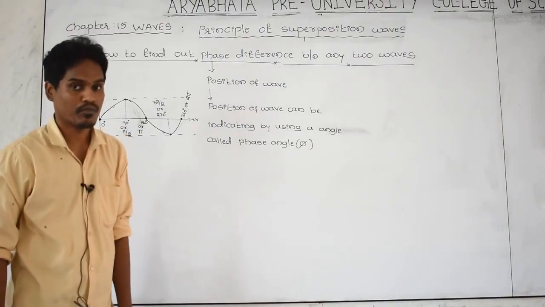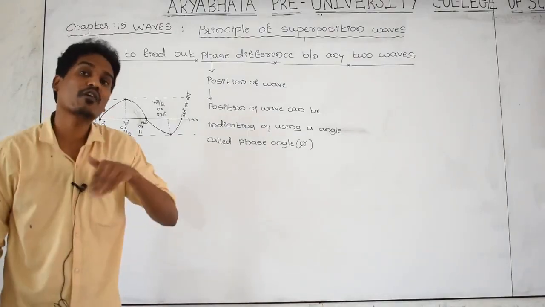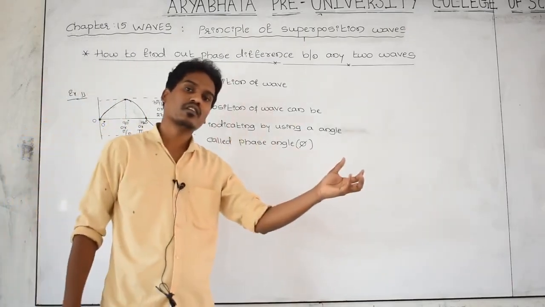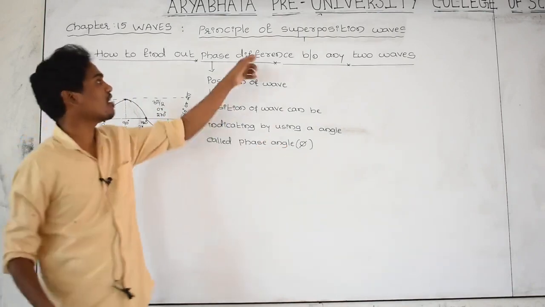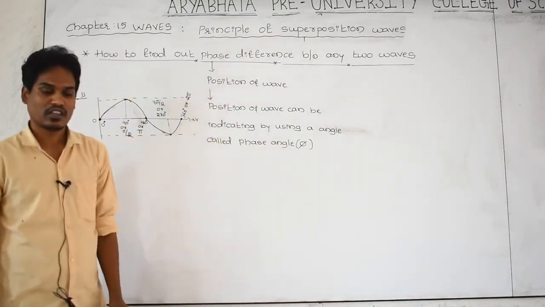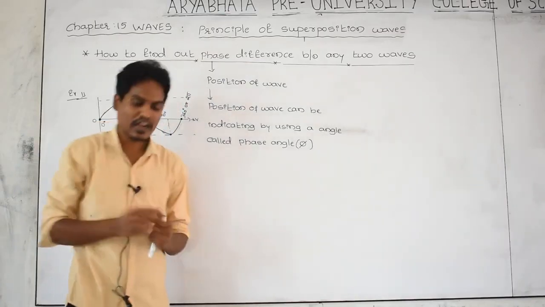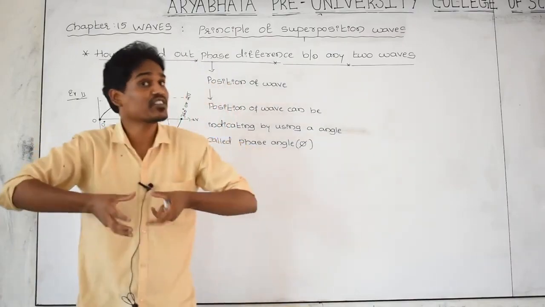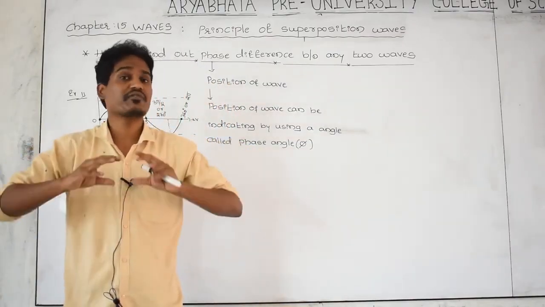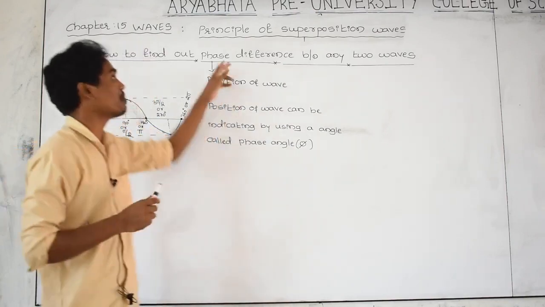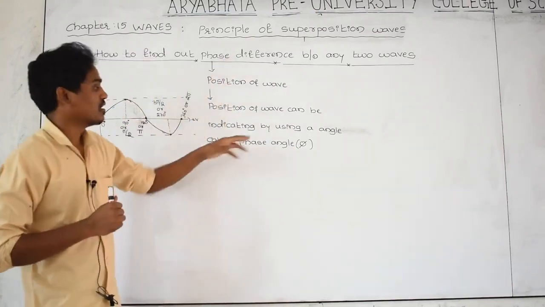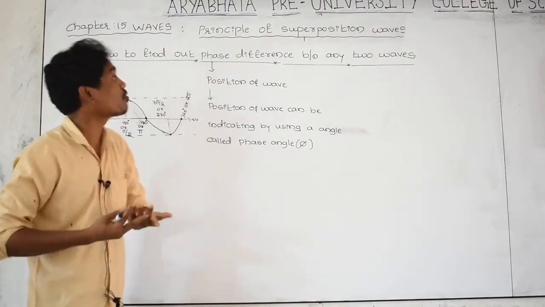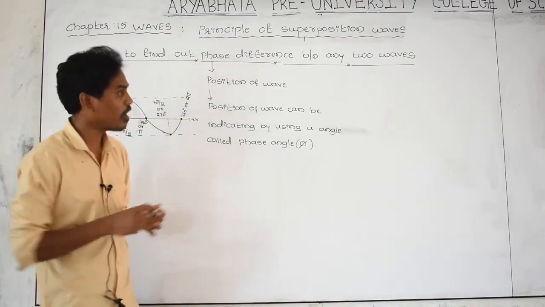Instead of one wave, two waves are there. The difference between the position of one wave and the position of another wave is called the phase difference. One wave is moving in the medium and another wave is also moving in the medium. What is the difference in position of those two waves? That is called the phase difference. How to find it out?